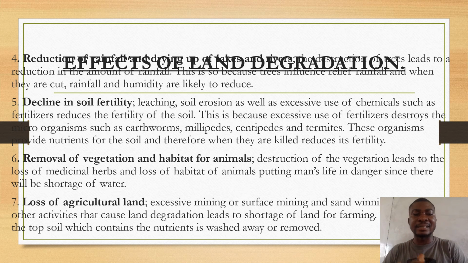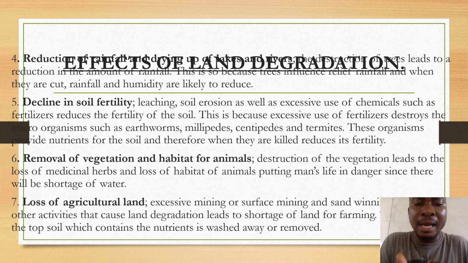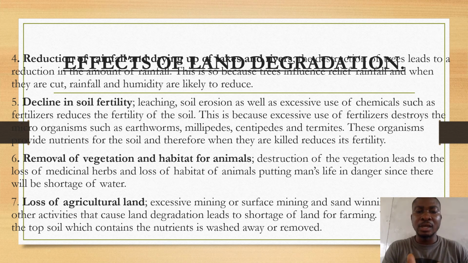When the vegetation is being destroyed or cleared, the medicinal herbs are lost, and the various habitats for animals are also lost, because the more we clear the vegetation, the more the animals go far away.